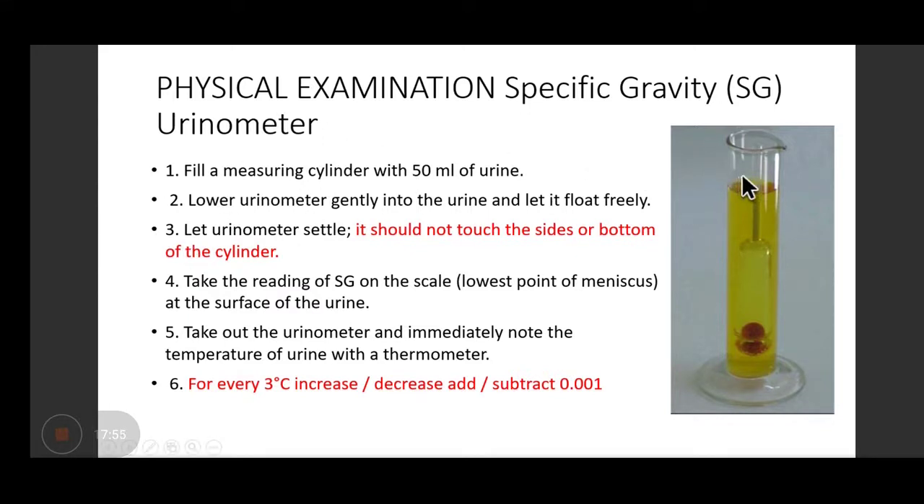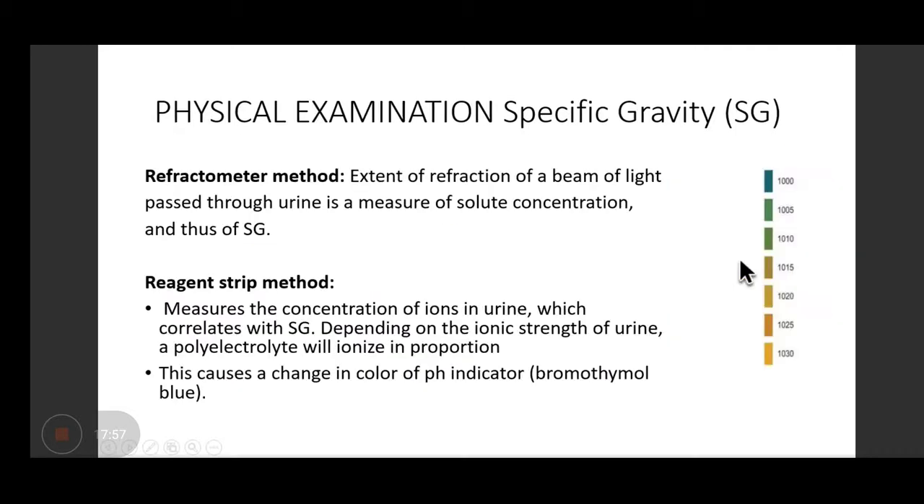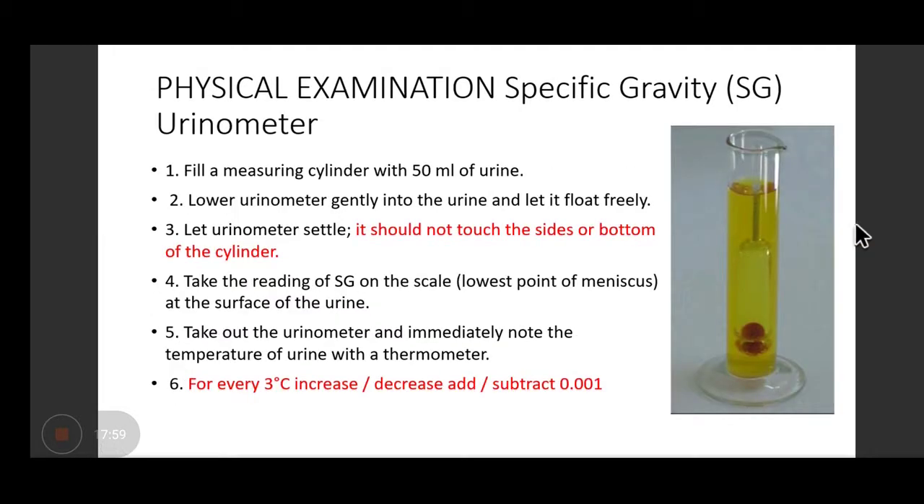See, this is the measuring cylinder, right? And inside you can see a urinometer. So when you are lowering this urinometer into the urine cylinder, you have to make sure that it does not touch the side or the bottom of the cylinder, right? And then you have to take the reading of specific gravity on the scale, and you have to look for the lowest point of meniscus to take the reading.